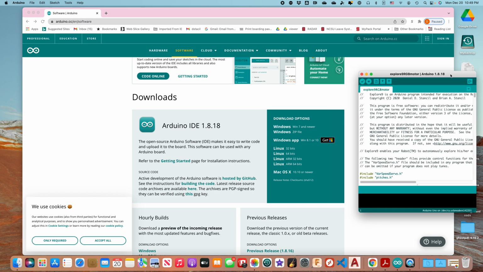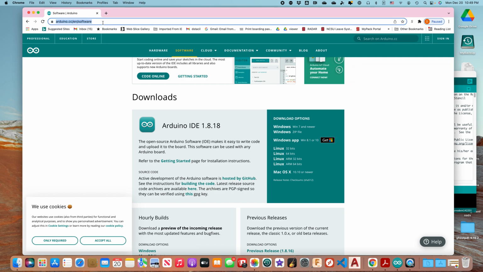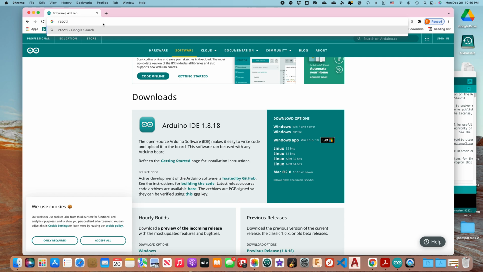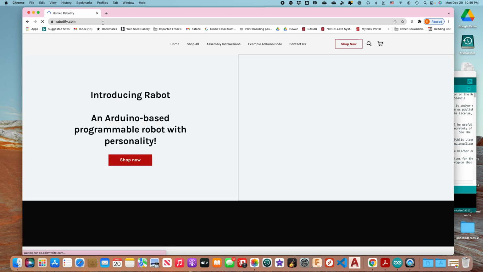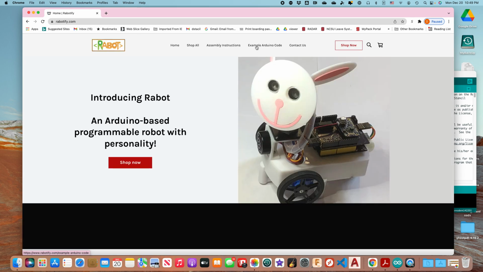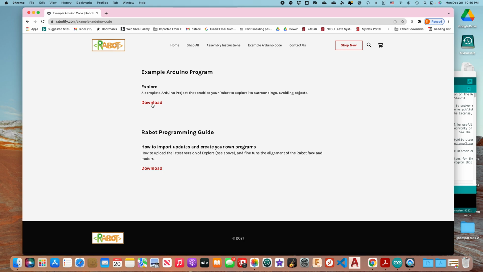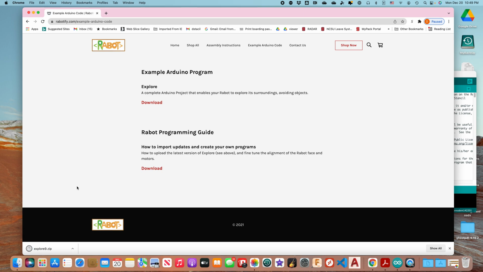Here's one of the windows that I'll come back to in just a second. But now, to get the latest version of the Explore program, you want to go to rabotify.com, R-A-B-O-T-I-F-Y.com. You'll see across the top Arduino code. If you click that button, there's a place where you can download the Explore code. So I click download, and I see it's loaded down there at the bottom.